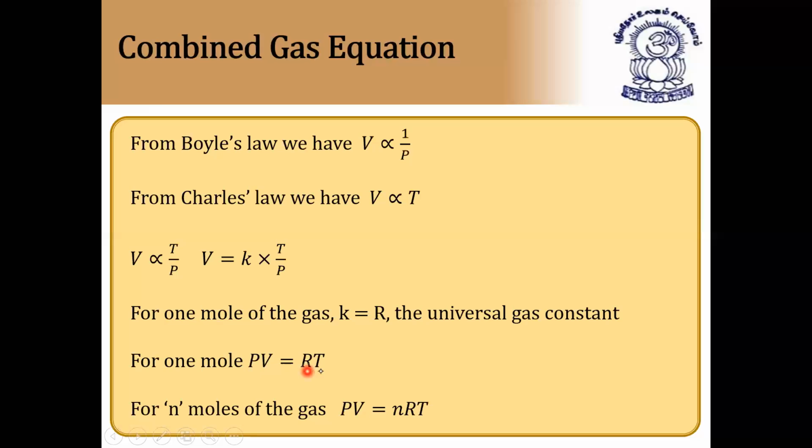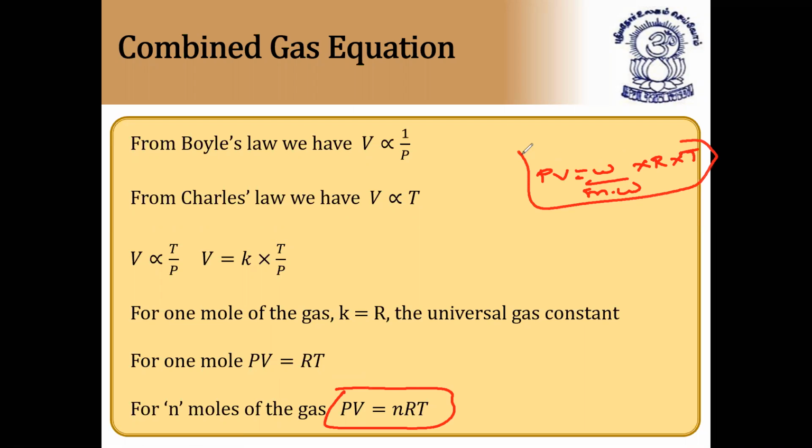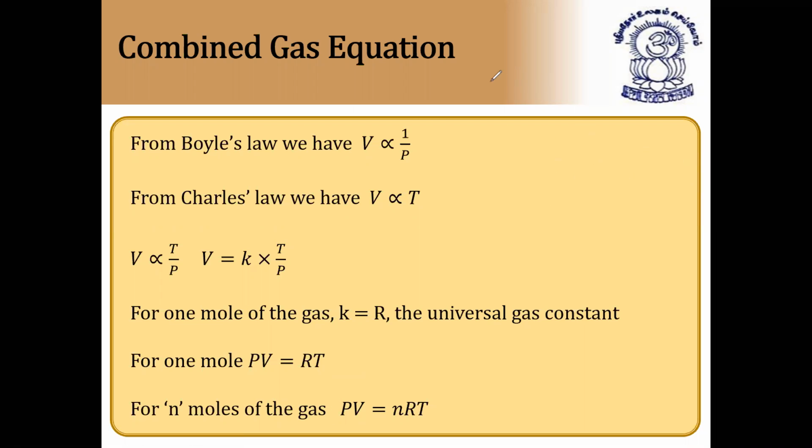So PV is equal to RT. For n moles of the gas, PV is equal to nRT. This is called the ideal gas equation. PV is equal to nRT, or since n is equal to weight by molecular weight, PV is equal to (weight by molecular weight) into R into T. So the same formula you can write like this also. This is called the ideal gas equation. By combining Boyle's law and Charles' law, we get the ideal gas equation.